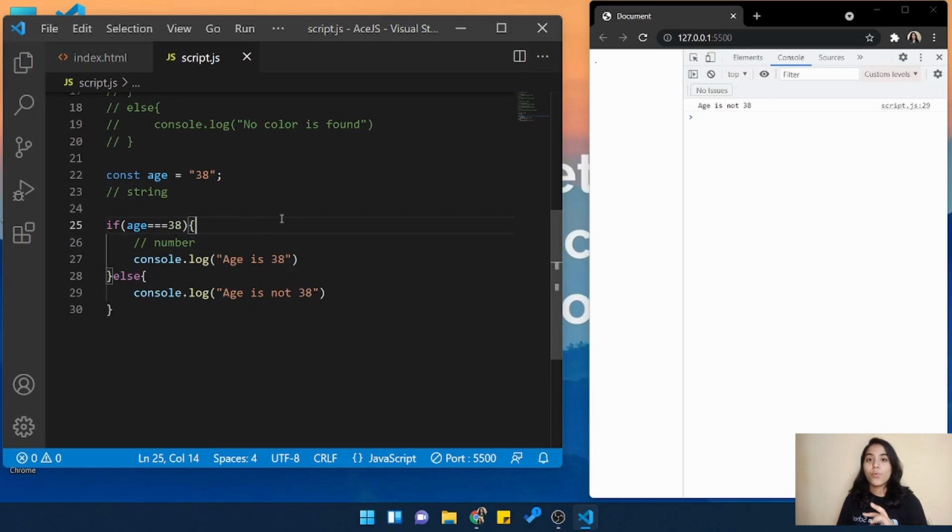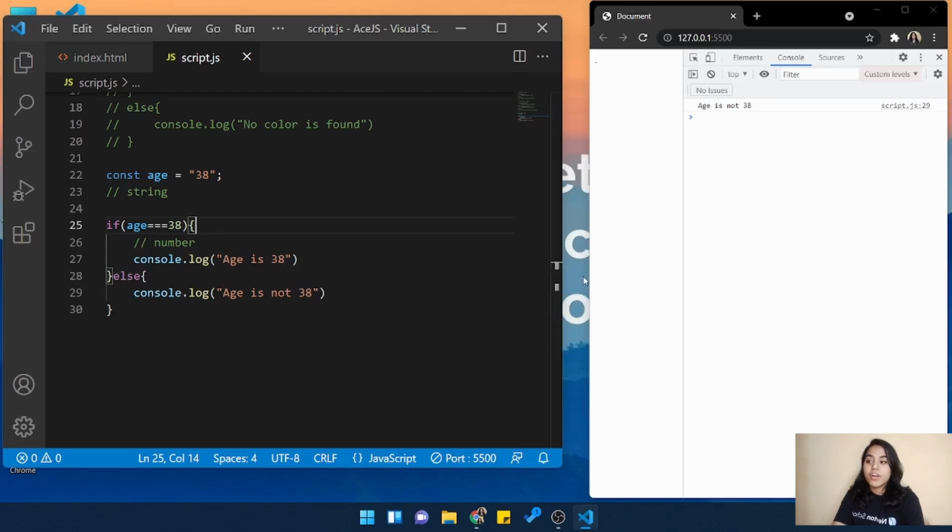Why? Because when you want to check just the value, we need to use two equal to signs, and when you want to check the value as well as the data type, both should be equal, and in that situation you have to use three equal to signs. It means strictly equal to. Now you will notice that here they are checking value. Yes, the value is 38, no doubt in that. But you will see that the data type is not equal. We gave it as a string, but in the condition it is not a string, it is a number.